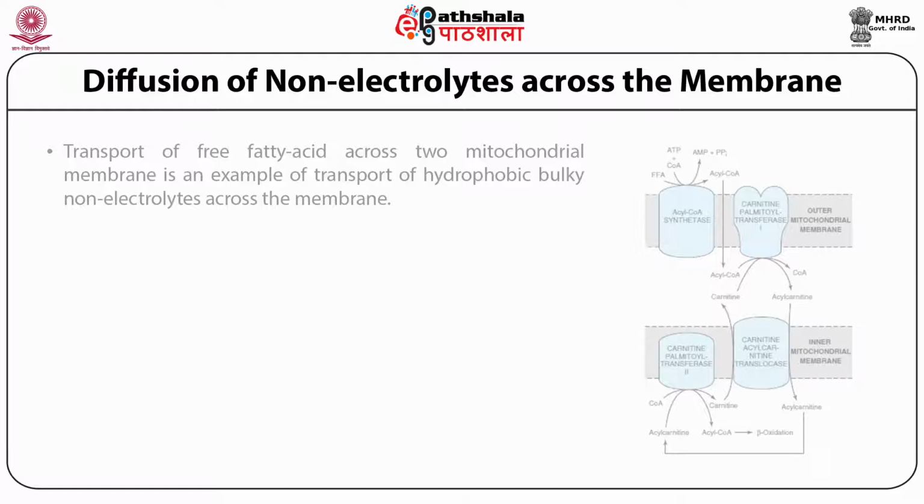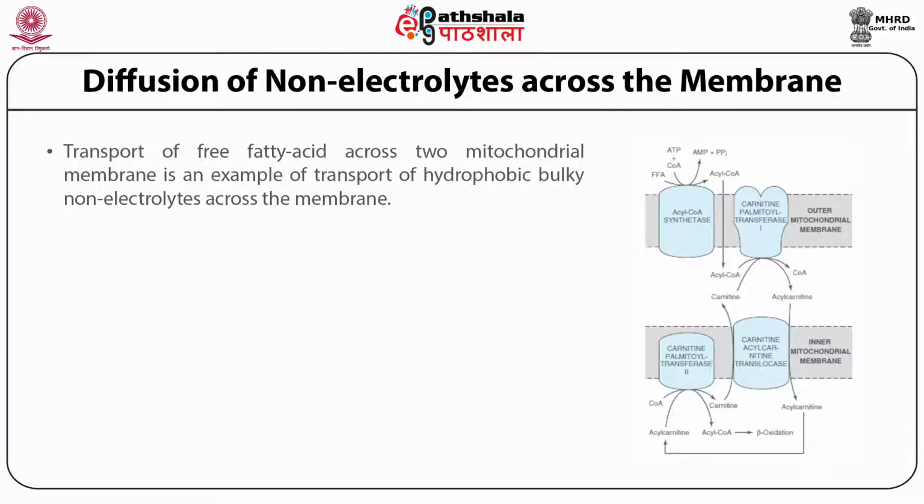Glucose is an example of a hydrophilic neutral non-electrolyte, and glucose exhibits facilitated diffusion, and this is transported by the channel GLUT. There are 12 different types of GLUT. All are expressed in different sites and have diverse roles. As you know, the most important property of a membrane is its ability to control the rate of permeation of different species.